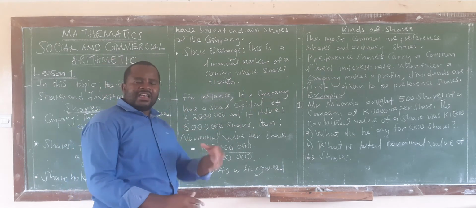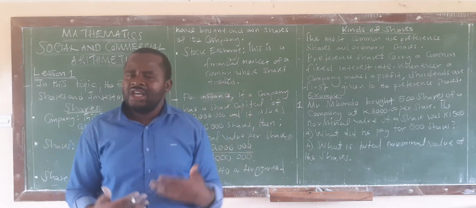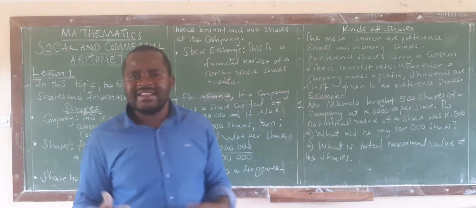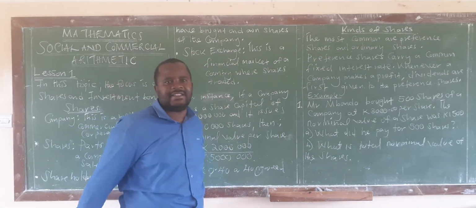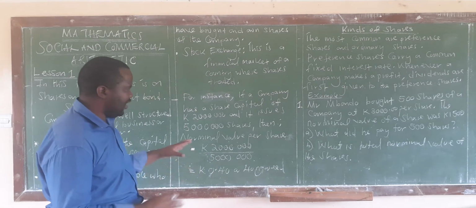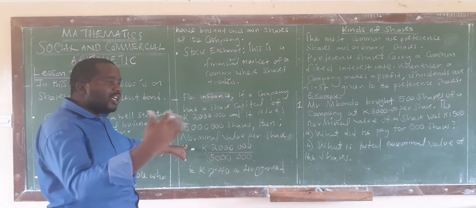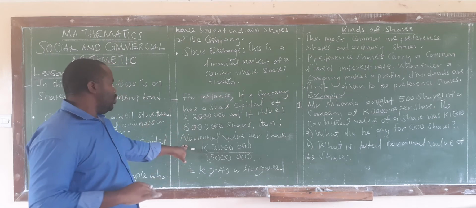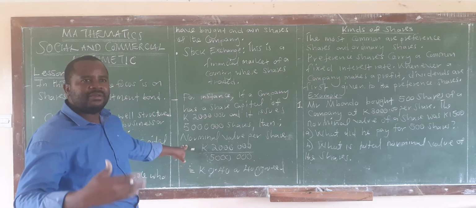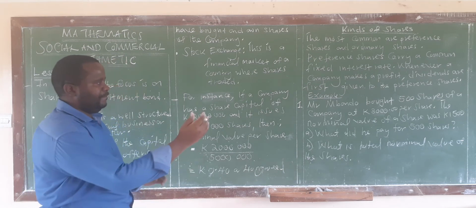If you are an ordinary shareholder, then you wait until your friends have been given, because you joined under those conditions. I hope I've made myself clear on these things, especially on the nominal value. The value of the share at the time it is being issued. Don't confuse it with the market value. Market value simply means at what price are you selling it now? Okay? Good.